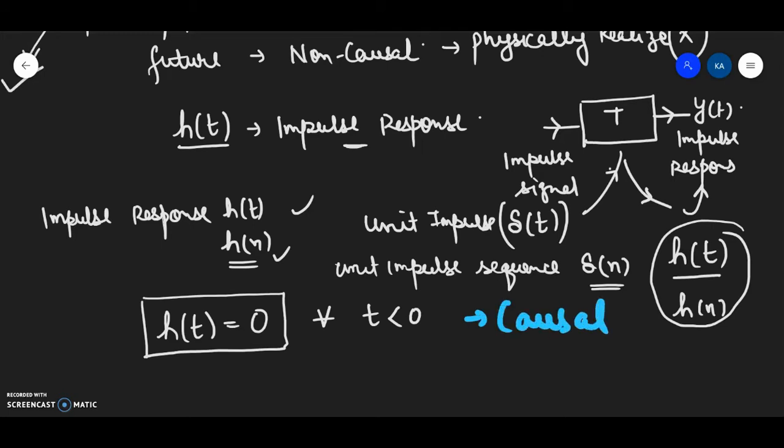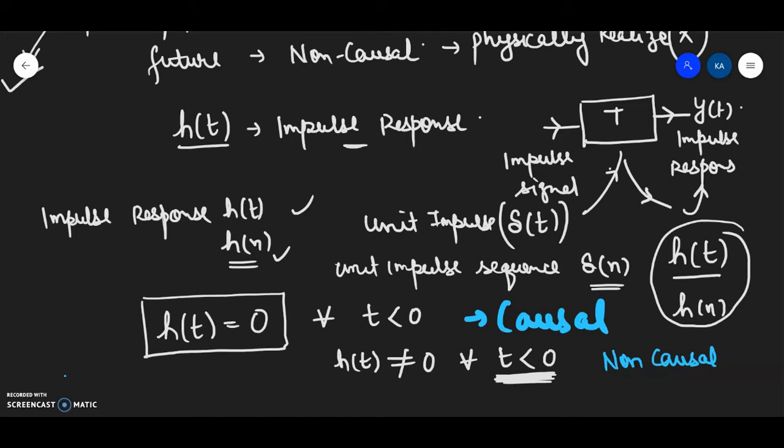You have to remember this very properly. If the impulse response is 0 for t less than 0, then I'll say that my system is a causal system. This condition has to be kept in mind. It is a validated and the most essential condition. For t less than 0, if my impulse response is not 0, then I will say that my system is a non-causal system.